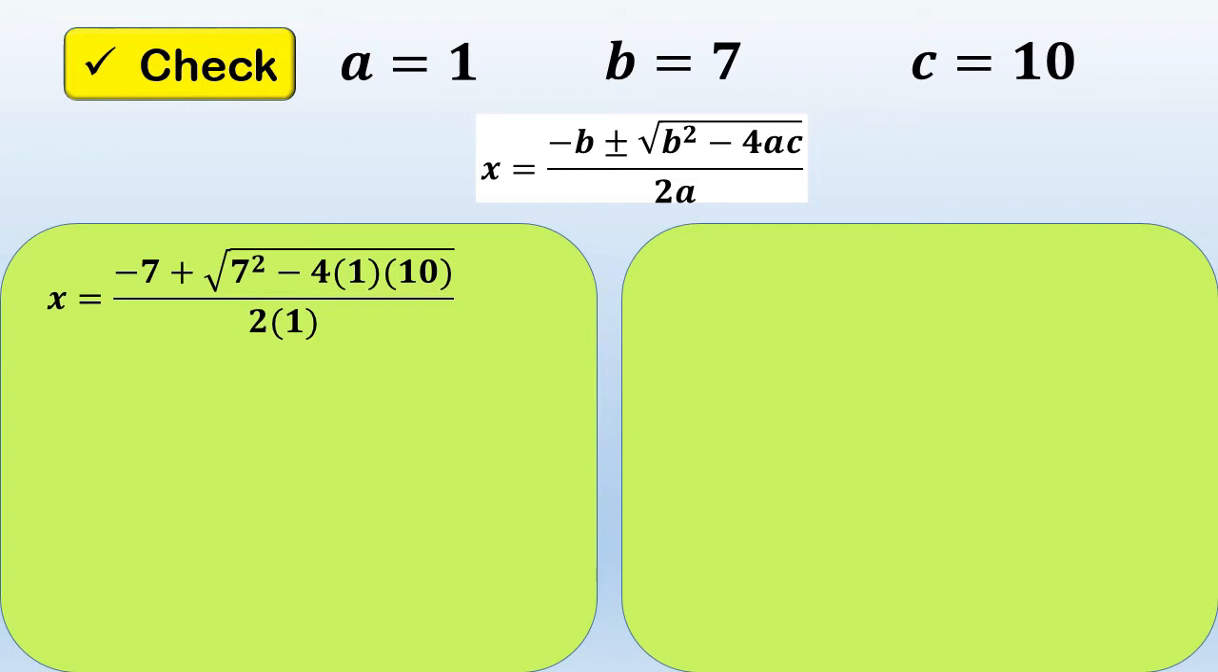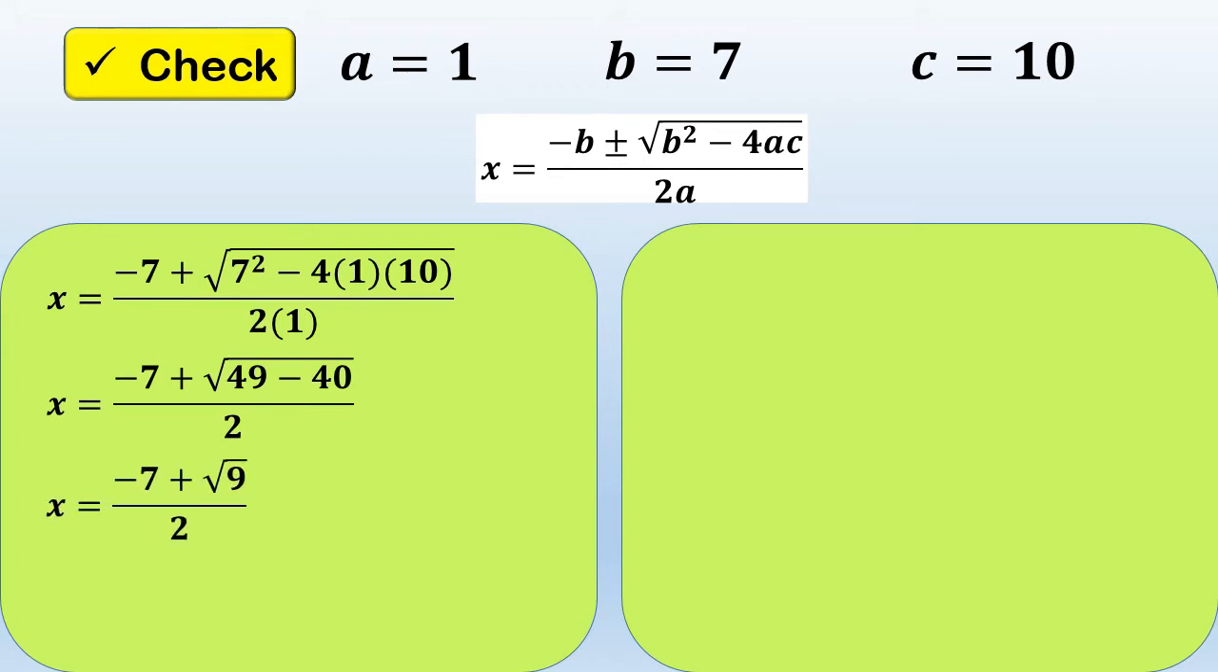Okay, so let's simplify. Just copy negative 7. So x is equal to negative 7 plus square root of 7 squared is equal to 49 minus 4 times 1 is equal to 4. 4 times 10 is equal to 40 over 2 times 1. So the answer is 2. So let's simplify the radicand. So x is equal to negative 7 plus square root of 49 minus 40. So the answer is 9 over 2.